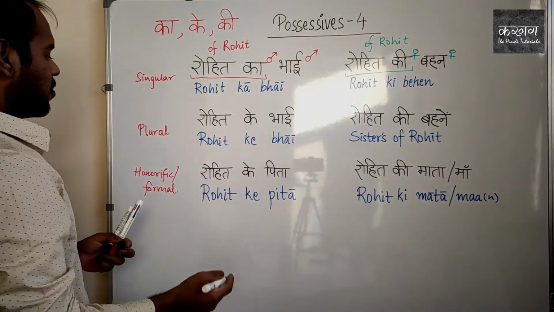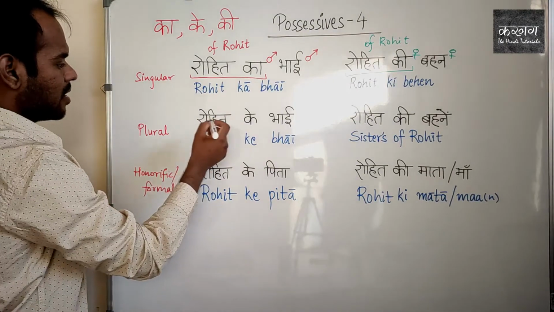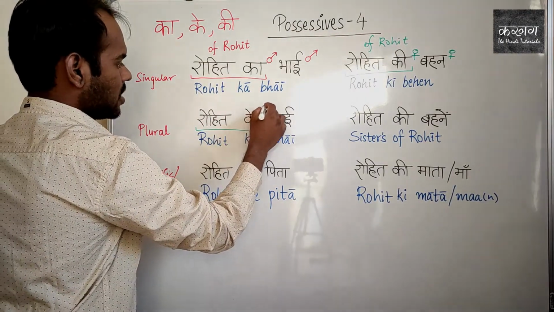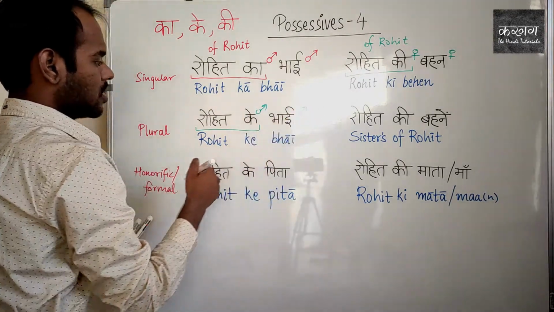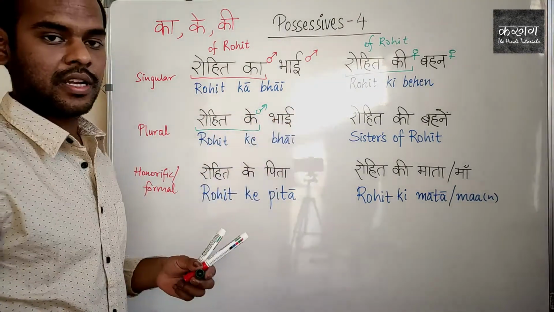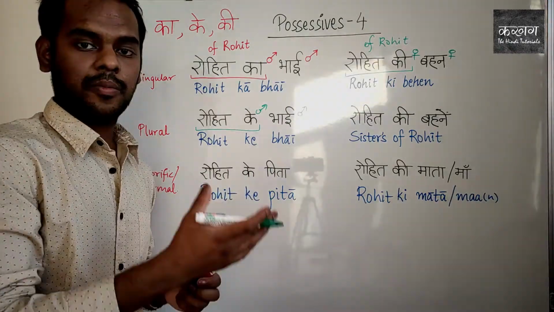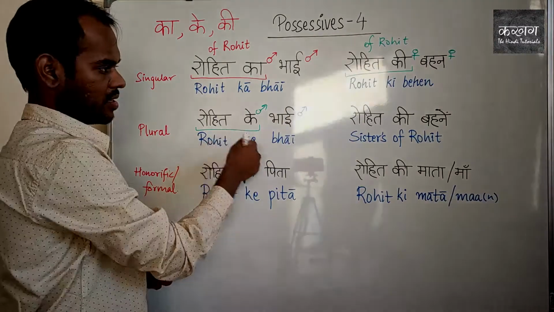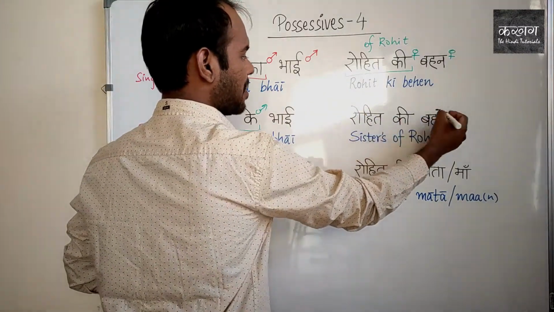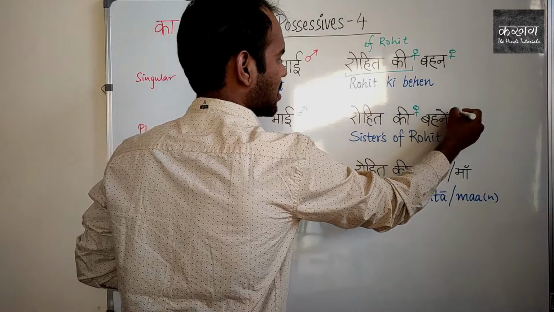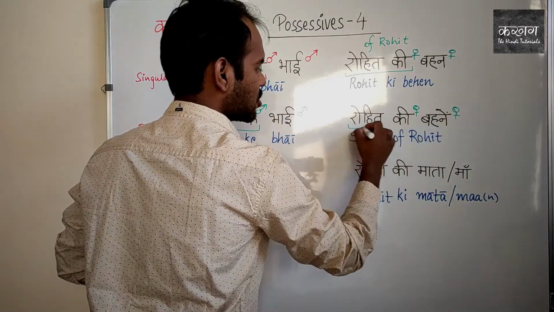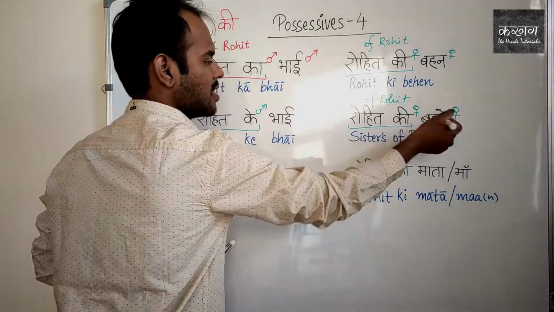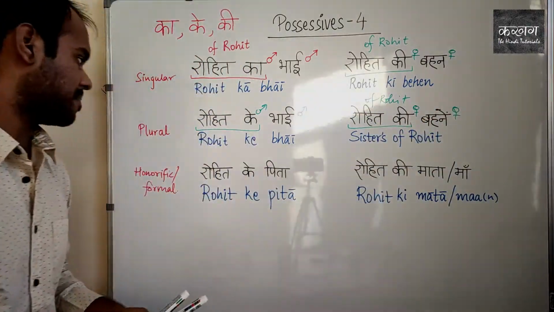Similarly, for plural it becomes Rohit ke bhai. Masculine plural. Rohit ke bhai would mean Rohit's brothers, brothers of Rohit. रोहित की बहनें, sisters of रोहित.